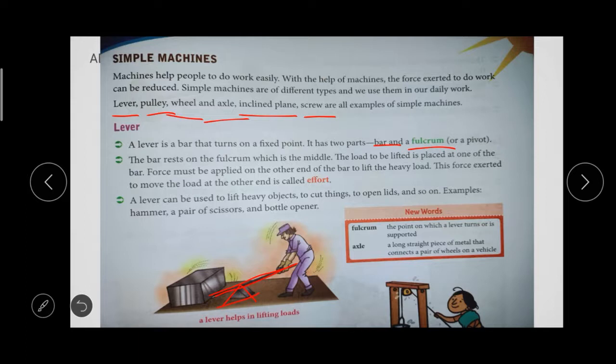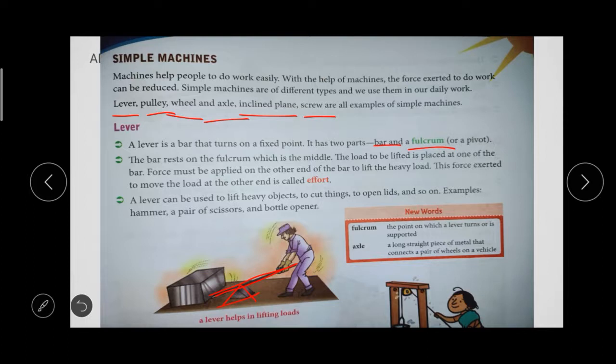So we can lift the load using this lever, okay. With the help of the lever we can lift the load. The force is applied on one side, and on the other side a heavy load will be there. The force exerted to move the load on the other end is called effort. We are putting some effort to do the work, right? So that is called effort.